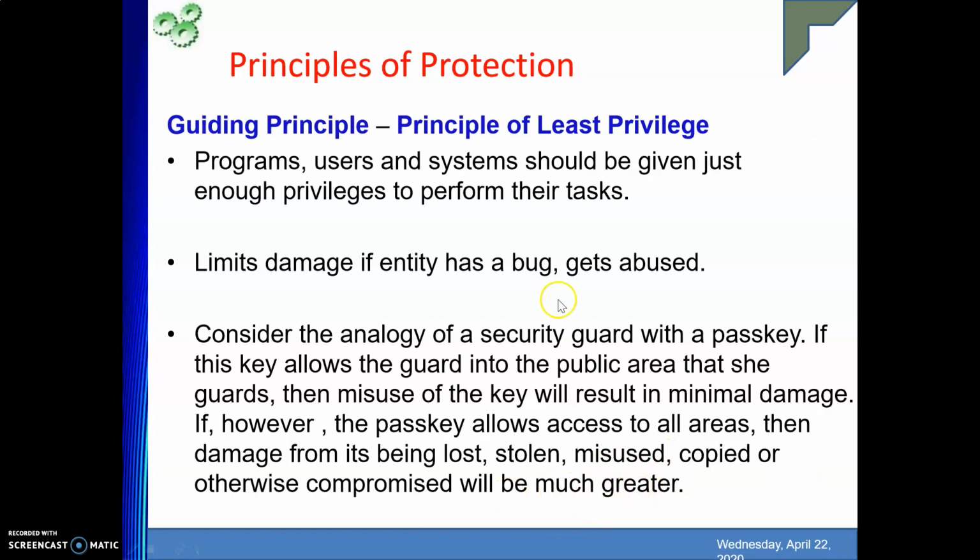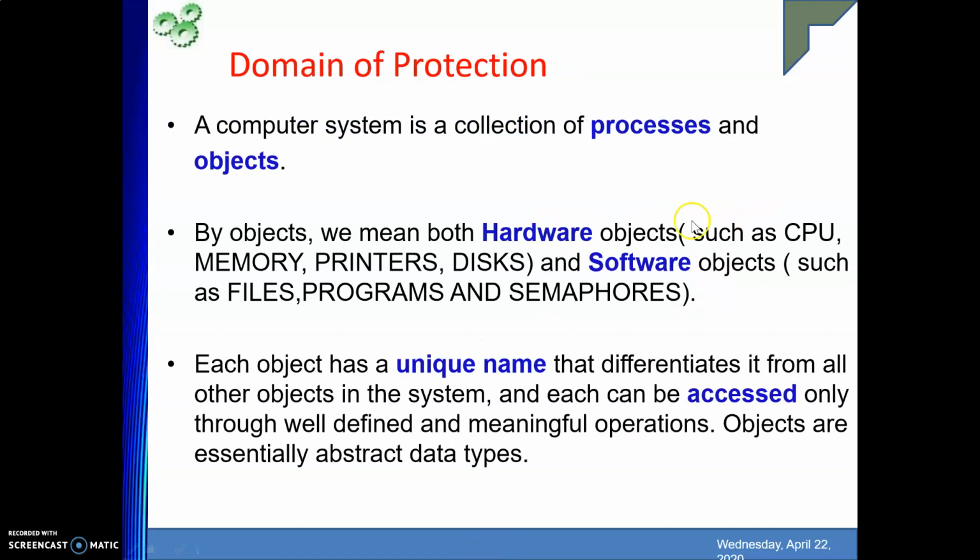So if the key is guarding only the local area by that particular security guard, then if any problem occurs, the problem will be limited to that area only. But if the key is given access to all the areas, then the damage will be bigger, right? So it's the same way that I have explained the function concept. The next is how we are going to use this domain of protection. We are moving towards that.